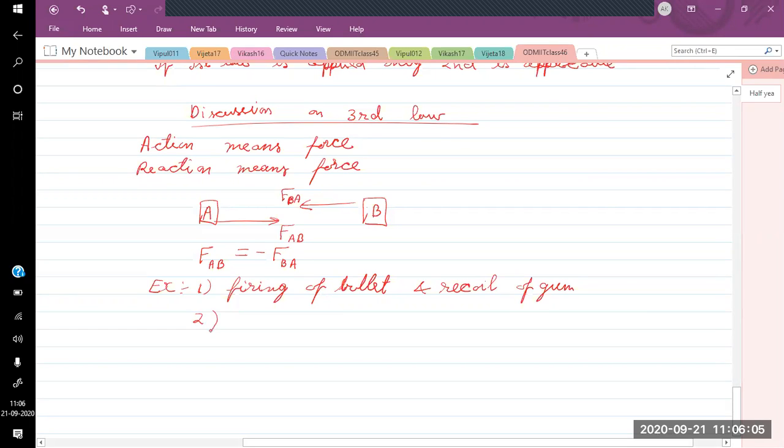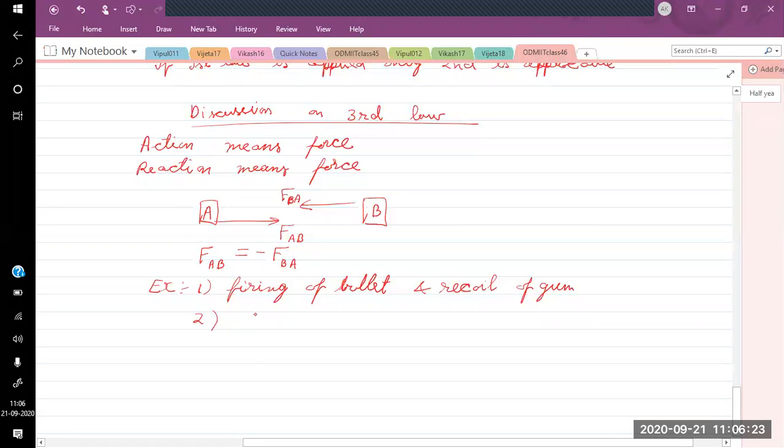Suppose you are walking on a boat. When you try to walk on a boat in the forward direction, you will notice that the boat tries to move in the backward direction. Why does the boat try to move in the backward direction? Because when you walk in the forward direction on the boat, you apply a force on the boat in the backward direction.